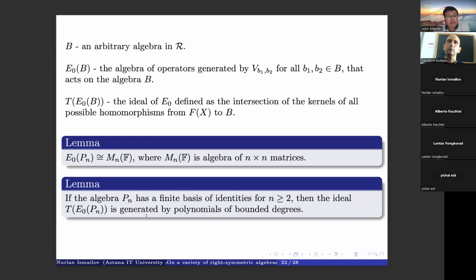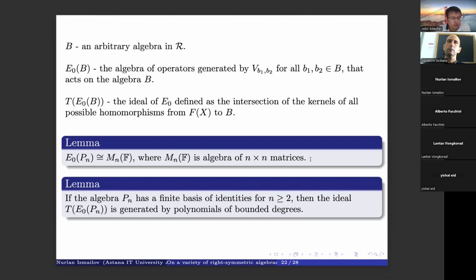Now let B be an algebra from our variety, and by E0 of B we denote the algebra of operators generated by V, VB1, B2, where B1 and B2 are taken from our algebra B. These operators act on our algebra B. By T of E0 of B, we denote the ideal of E0, defined as the intersection of all the kernels of all possible homomorphisms from our free algebra to algebra B. Then we can establish that this algebra is isomorphic to the algebra of n by n matrices.